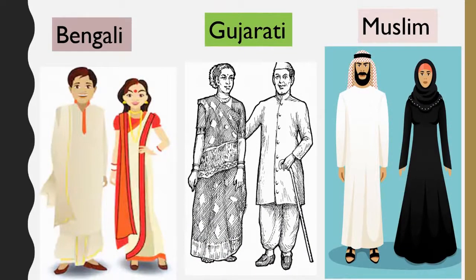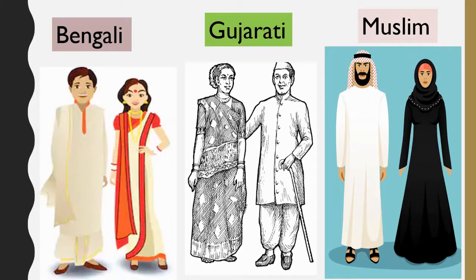Next is Bengali culture. In Bengali culture, men mostly wear a kurta and a dhoti below. The dhoti or kurta is cotton or silk, and women wear a sari, but they wear a sari in a different style. Here you can see the picture. This is the way they wear the sari, and the sari has a red border and white color in the middle.